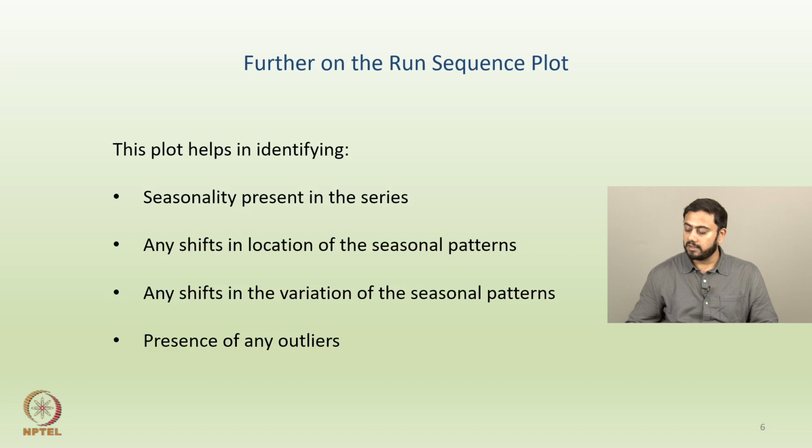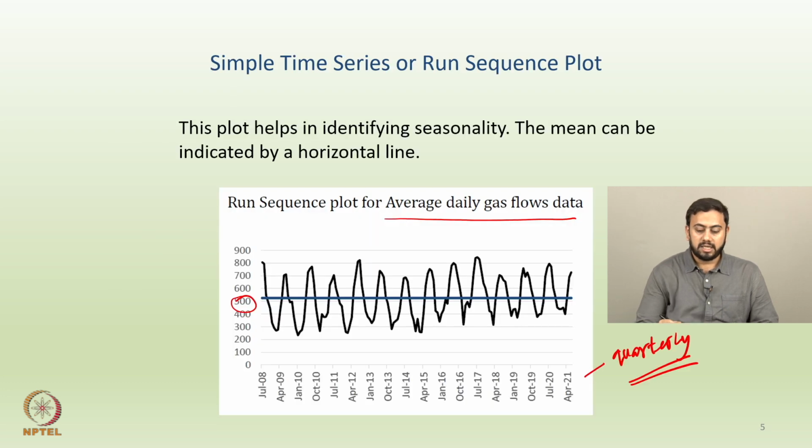So again, if you go back for a second, this horizontal line is nothing but the location or the mean, right? So if in any aspect of this graph the gas flow value is deviating towards one side of this horizontal line, then one can expect some shift in the location, right? But here obviously you can't make it out because there is no shift in the location.